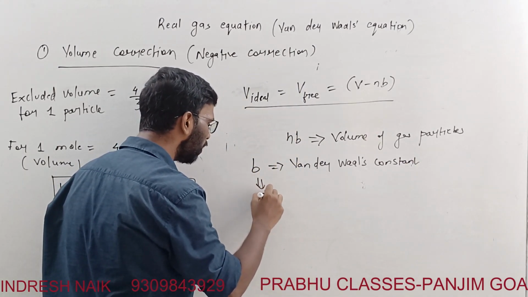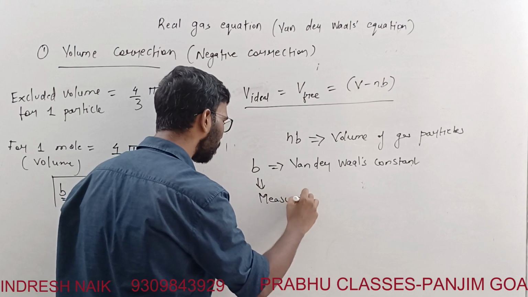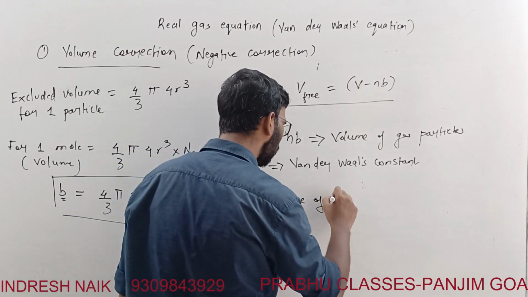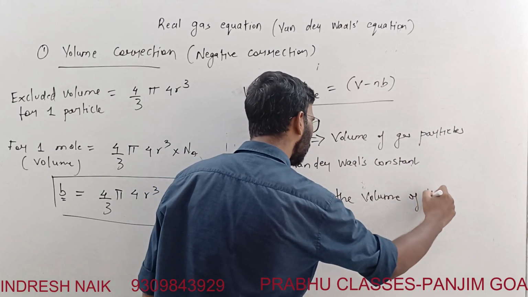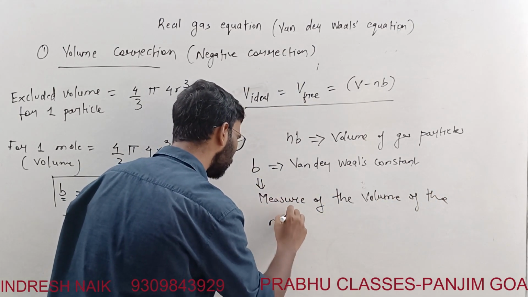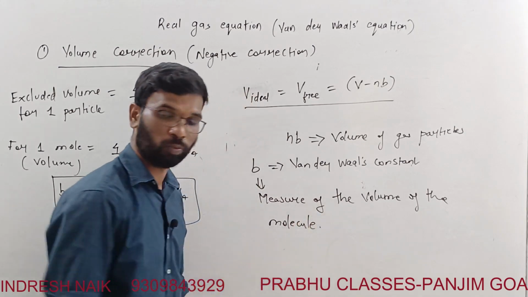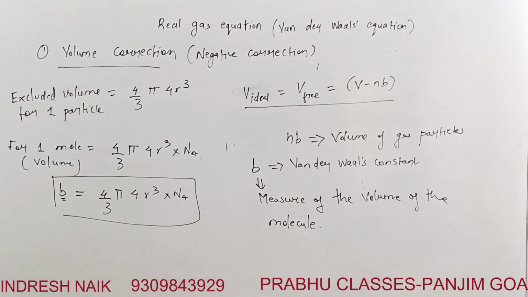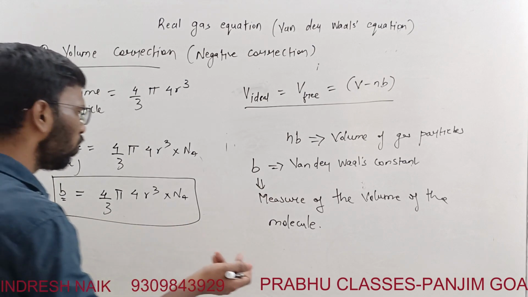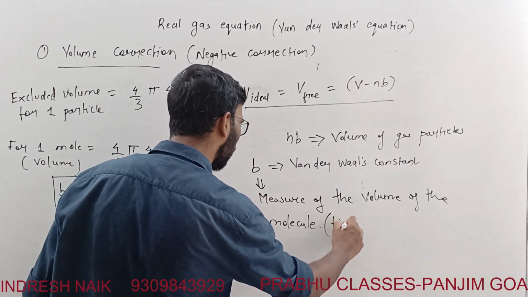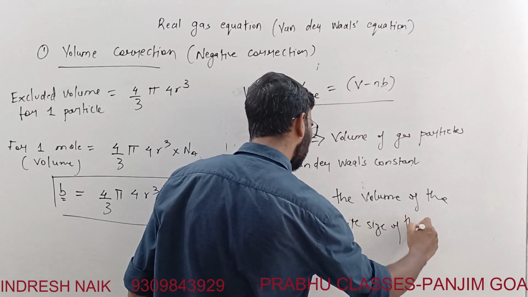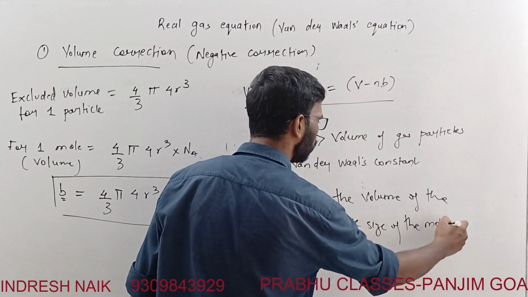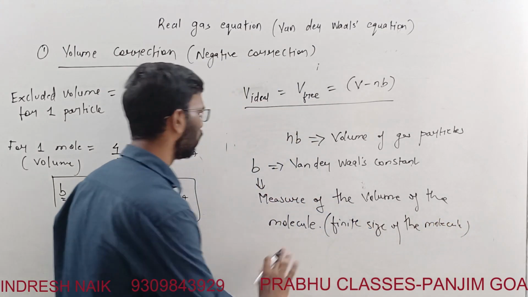B is a measure of the volume of the molecule, or we can say the finite size of the molecule. Size is bigger, volume is bigger. You can see this, right?